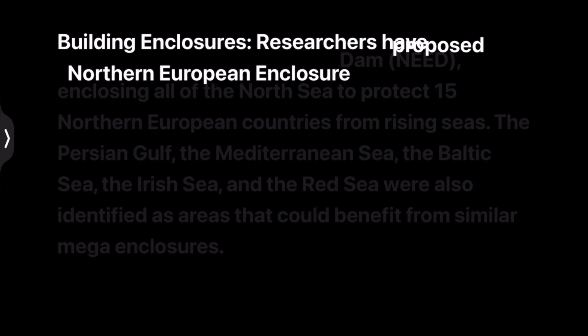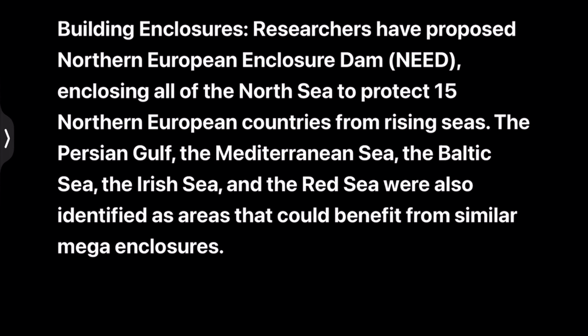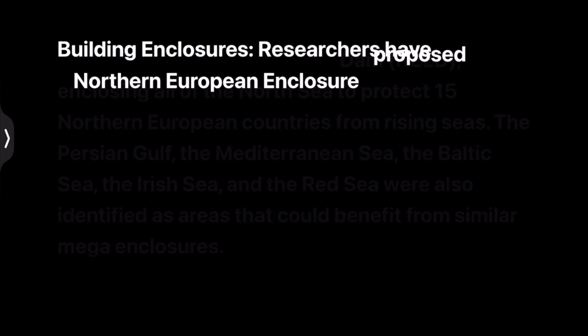And also the building enclosures. Researchers have proposed Northern European enclosure dam enclosing all of the North Sea to protect 15 northern European countries from rising seas. The Persian Gulf, the Mediterranean Sea, the Baltic Sea, Irish Sea, Red Sea were also identified as areas that could benefit from similar mega enclosures.